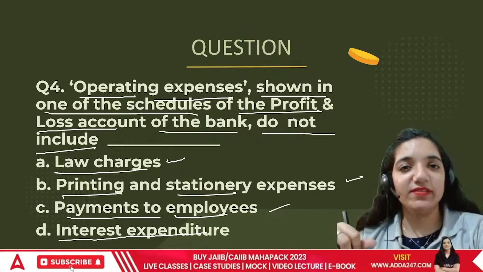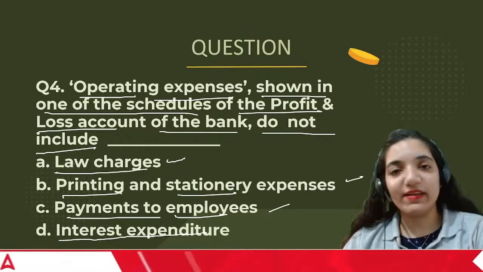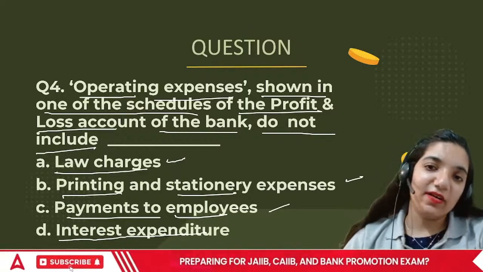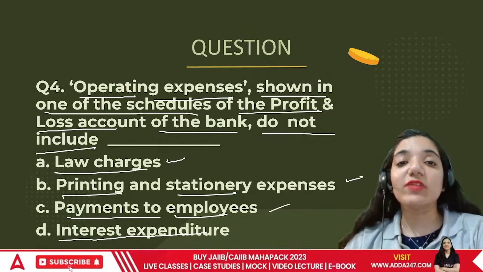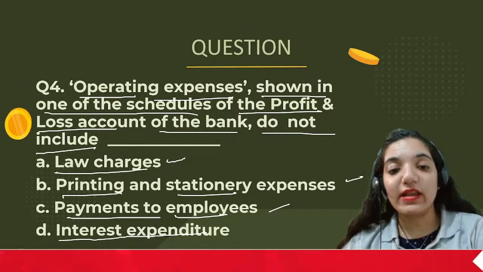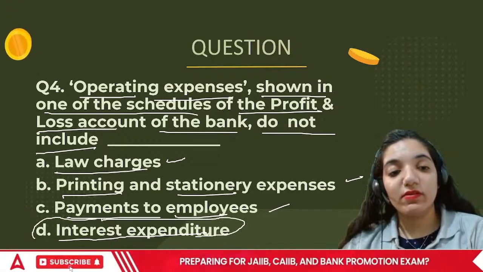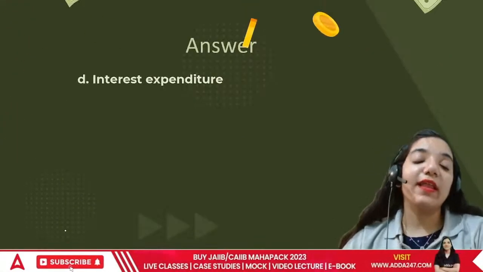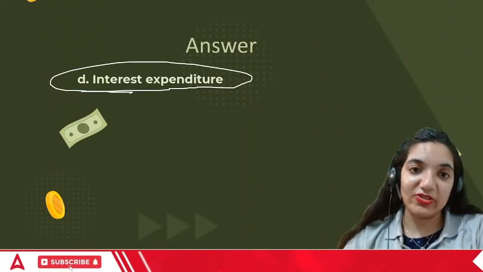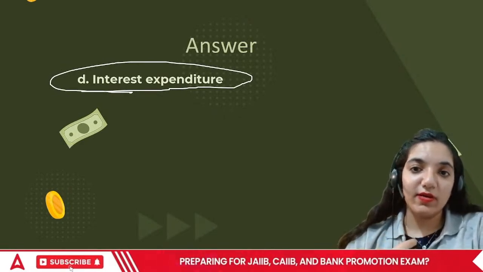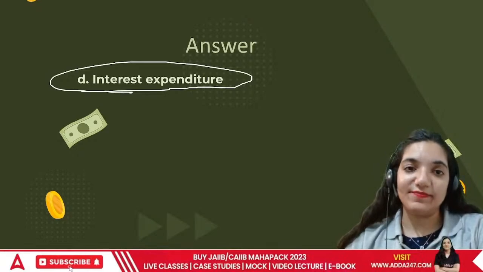But interest expense, we pay to the people. Is this a finance expense or operating? I cannot say this is an operating expense, because this is not to run a business. This is the core working area. You are spending so that you can earn more. This is the core area. That is why interest expenditure is not a part of operating expenditure. It has its own respect when it comes to the books of accounts.